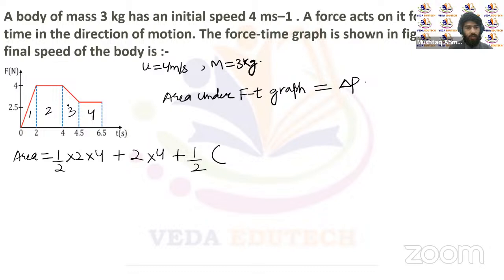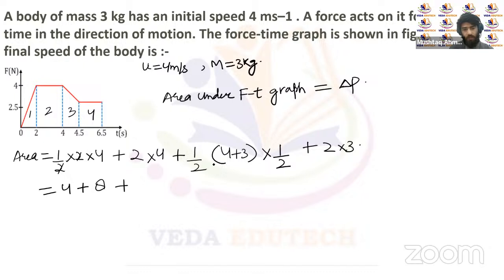And the area of this trapezium is half of the sum of parallel sides. The parallel sides are 4 plus 3, into the distance between them. The distance between the parallel sides of this trapezium is 0.5, and we will multiply it by half, right? And finally, we're once again left with this rectangle here. The area of this rectangle will be base 2 and height 3, so we'll multiply it by 3, right? So this and this will get cancelled, and we'll be left here with 4.